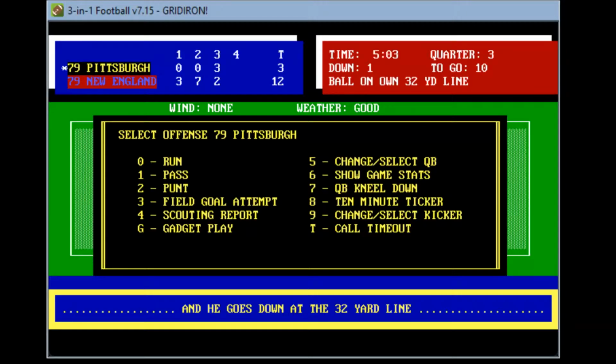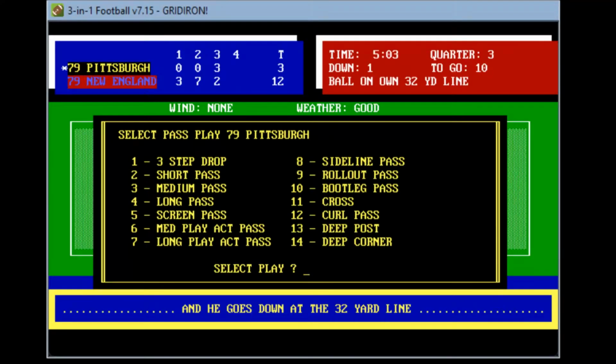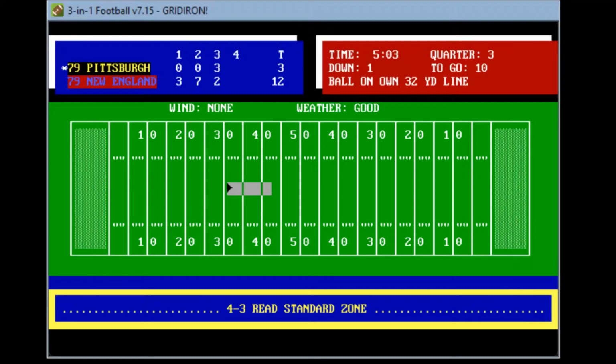Here, this is week 1 of NFL's Monday Night Football. And now Pittsburgh will come out with a medium look pass here and see if they can get something going. Drops straight back and looks. He sees Swan downfield. Does he hit it? He completes it out to the 44-yard line. There goes Swan for a gain of 28 yards and a first down.